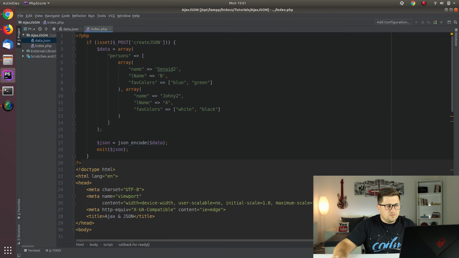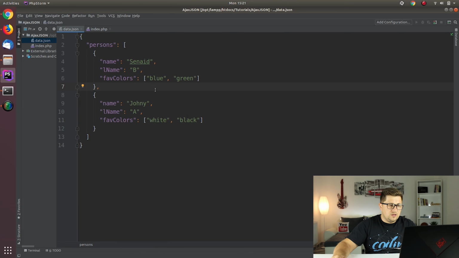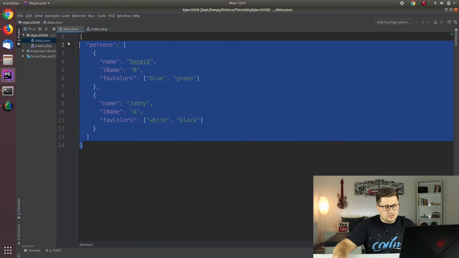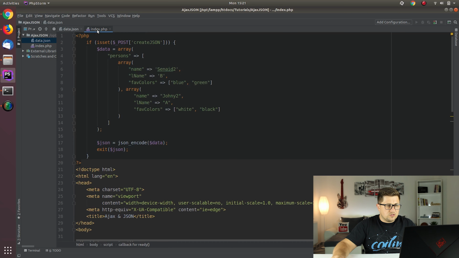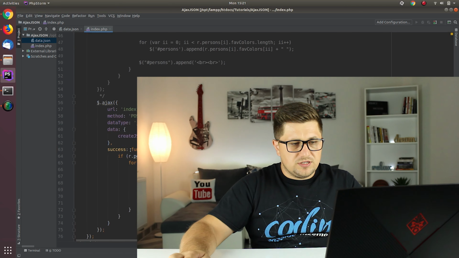And inside the PHP, you need to remember how you are going to create it. So maybe sometimes you don't have the data inside the file data.json, and basically you have this inside the database, as we do in many of my tutorials. So for that reason, this is how we are going to create one, and this is how we are going to encode it to the JSON, and then this is how we are going to return it to the Ajax. And pretty much that's it.